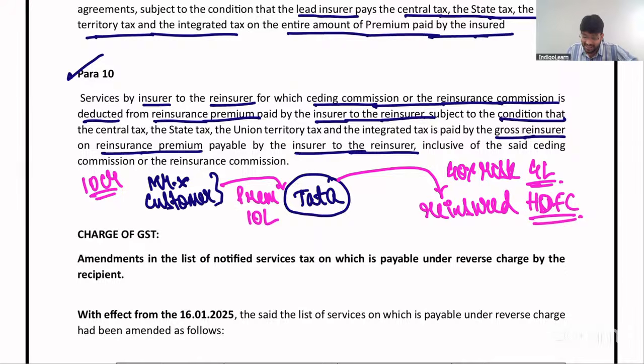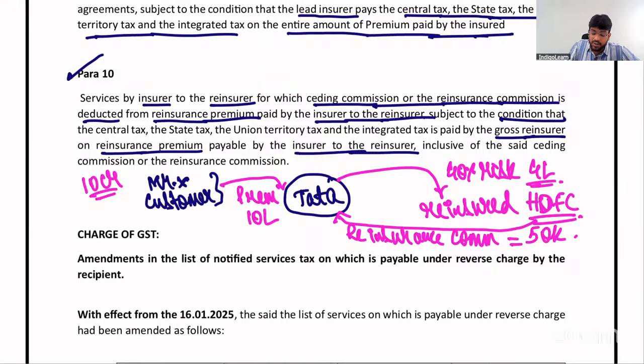So for that reason, HDFC pays to Tata something called reinsurance commission. Let us say the reinsurance commission is 50,000. The law is telling that on that 50,000, there is no requirement to pay GST once again, provided HDFC pays GST on the entire 4 lakhs.